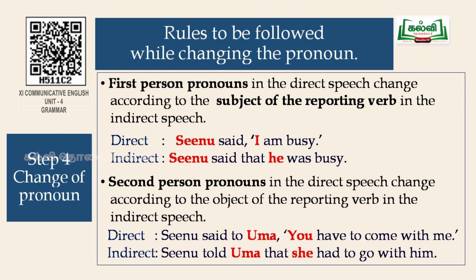Now, take the second person pronouns in the direct speech. They change according to the object of the reporting verb. For example, Seenu said to Uma, "You have come with me." So, when you convert it, it goes like this. Seenu told Uma that she had to go with him. Here, Uma is the object and you is a second person pronoun. So, the second person pronoun should change according to the object of the reporting verb. Since the object is Uma, it has taken she.